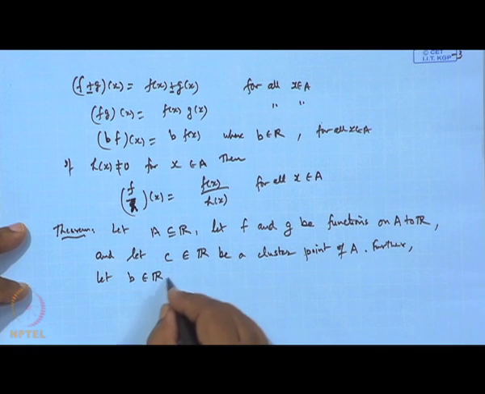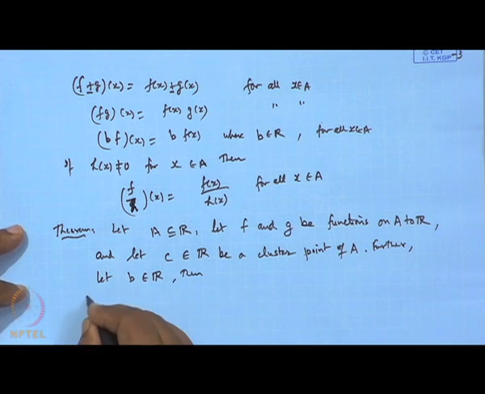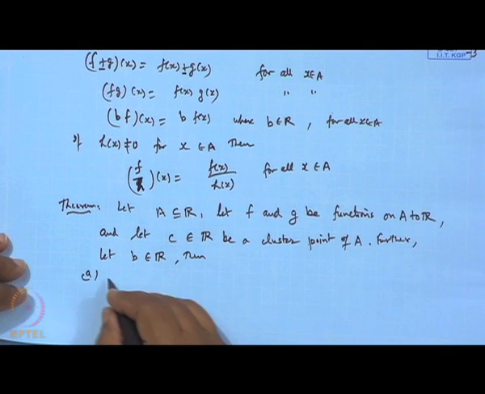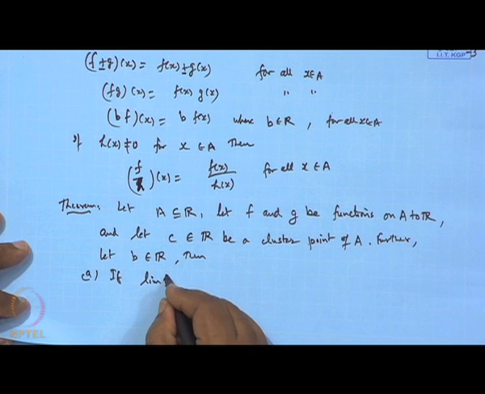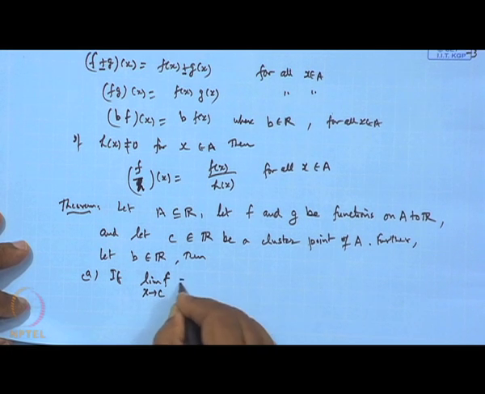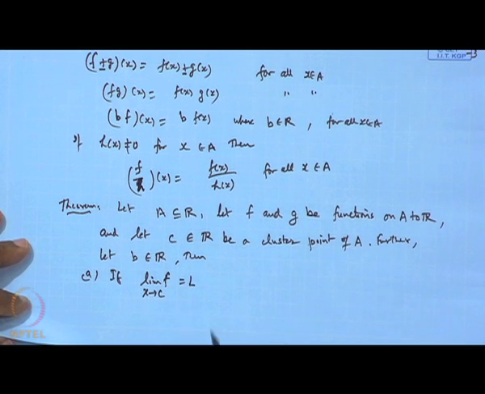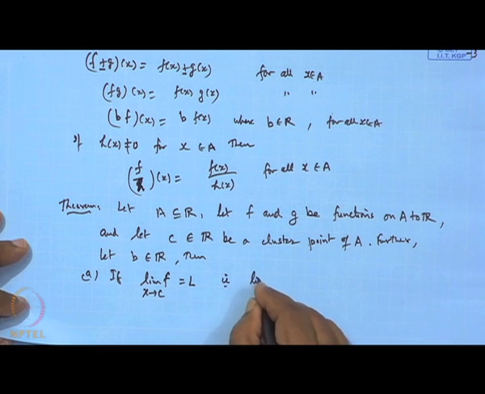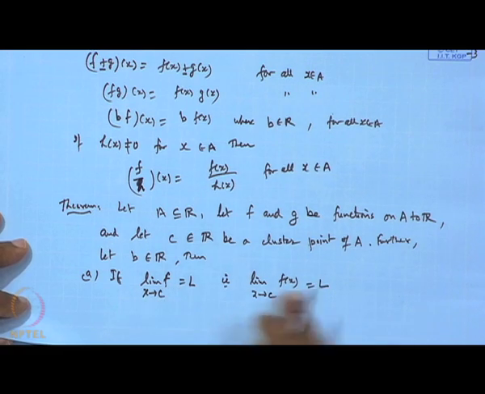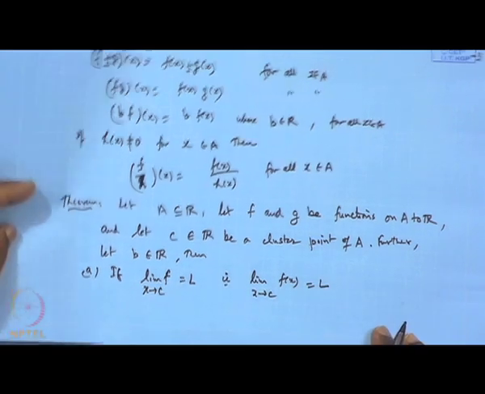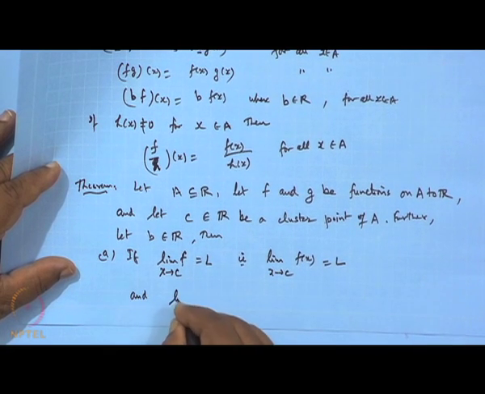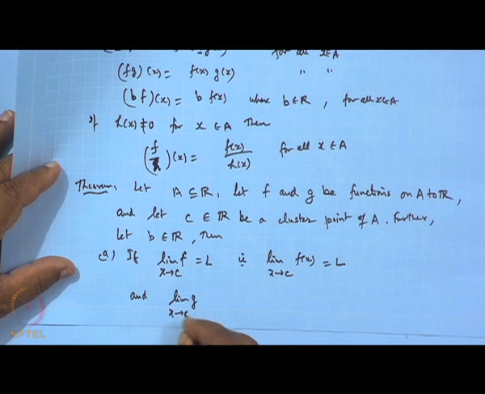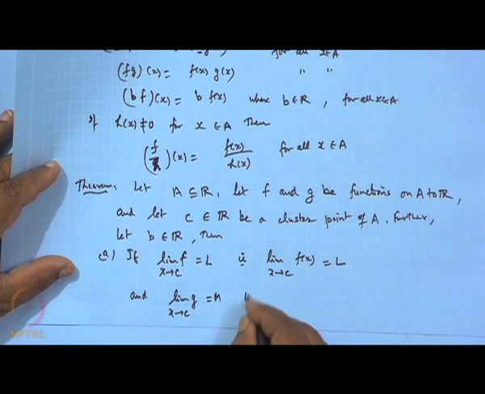Then the following results hold. If the limit of f x when x tends to C is L, and the limit of g when x tends to C is M, say, then